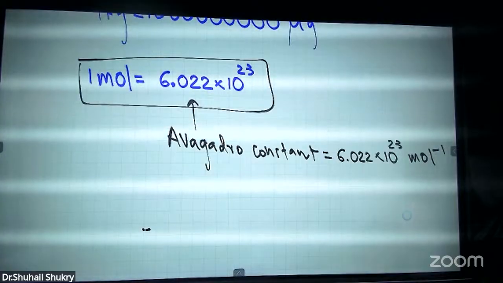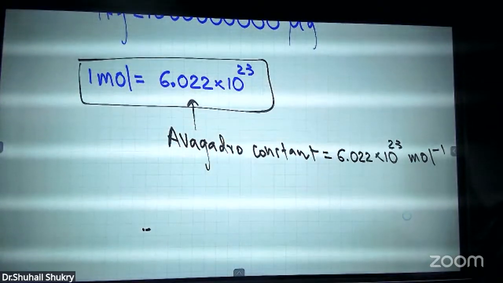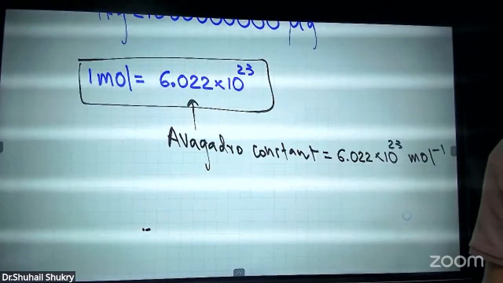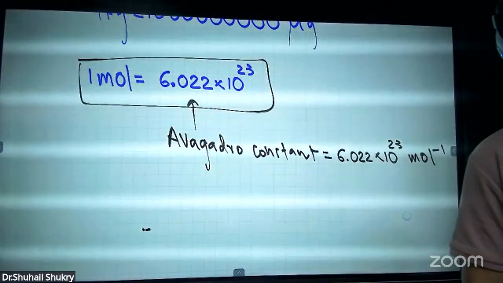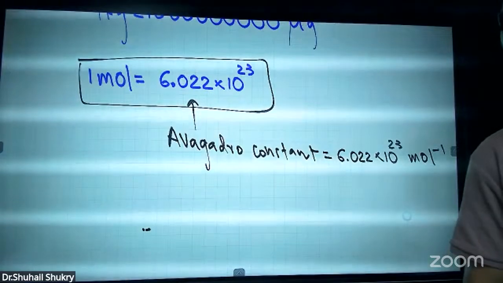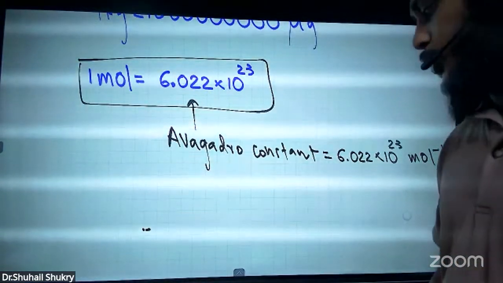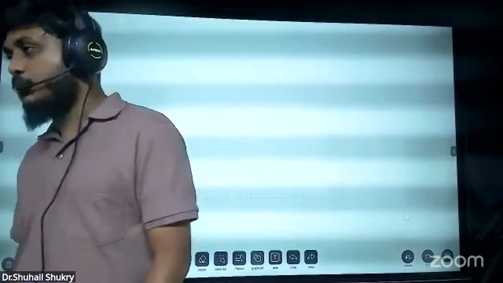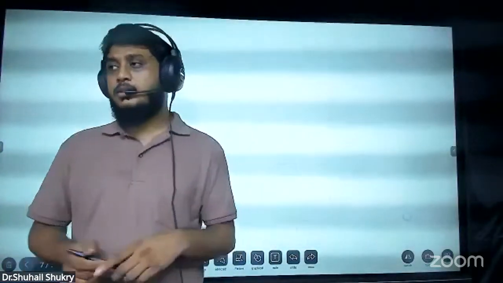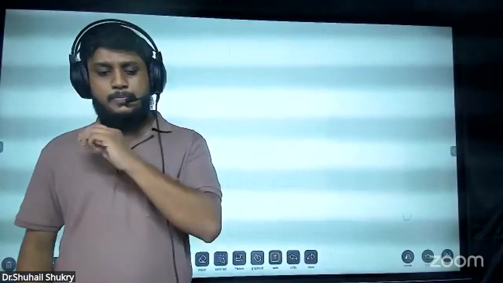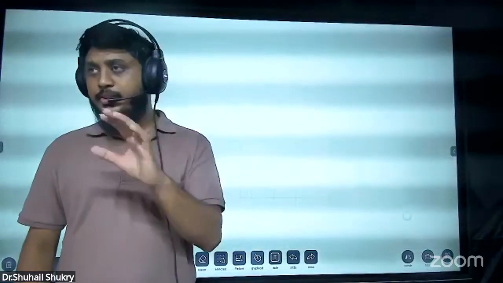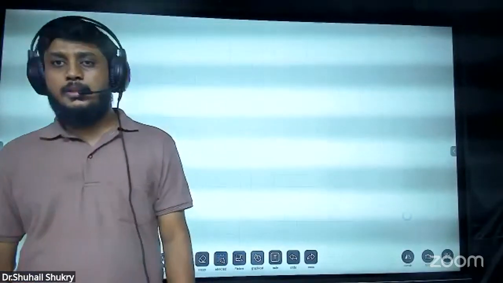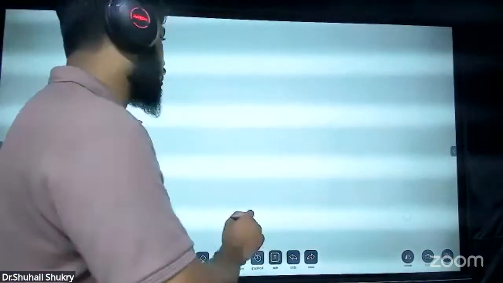Now we'll do a few questions related to this, where I have given certain questions in this one, but before that I will tell a few formulas. Today is the introductory part, so if we have time, we'll go for questions. But we do all these chemical calculation questions based on three main formulas.